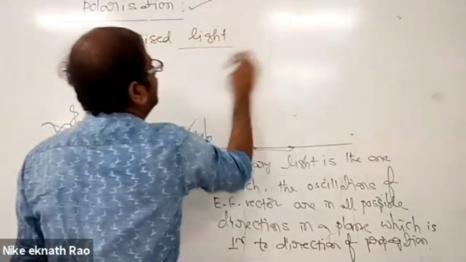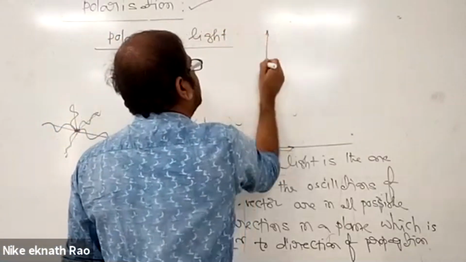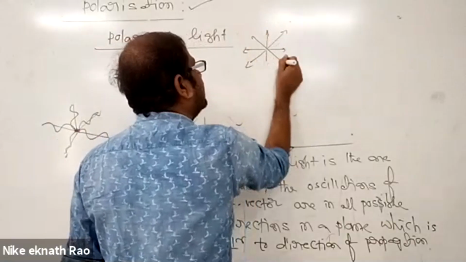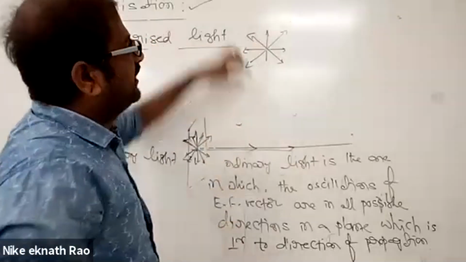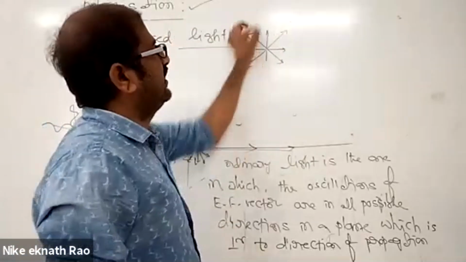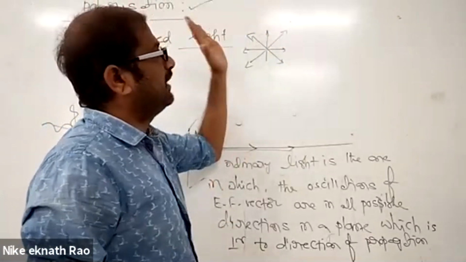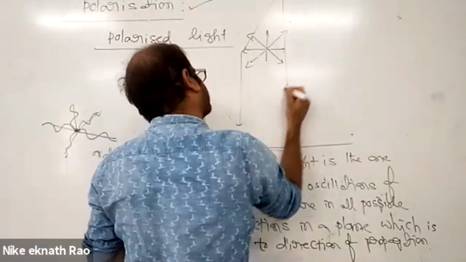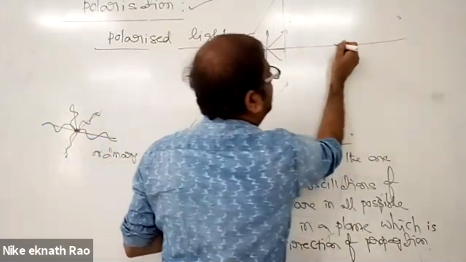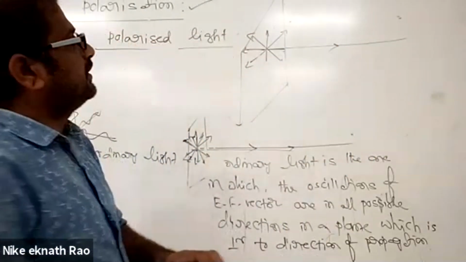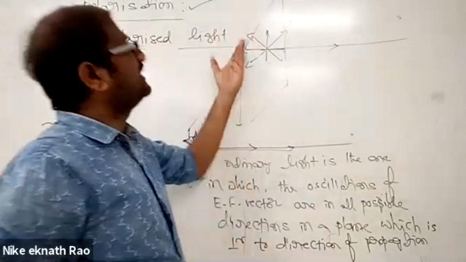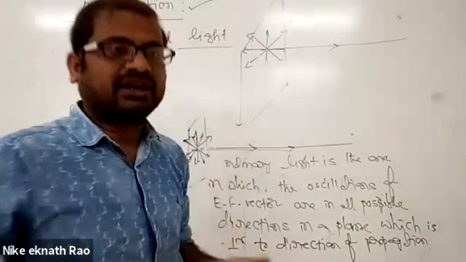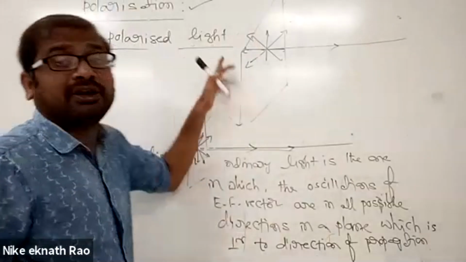Now in case of ordinary light, the oscillations of the electric field vector are confined in a plane in all possible directions. The electric field vector oscillates like this, in this way, at an instant, in a plane. If I imagine a plane, which is perpendicular to the direction of propagation, then in this plane all possible directions are present. But if I restrict the oscillations to a single direction, in the same plane,